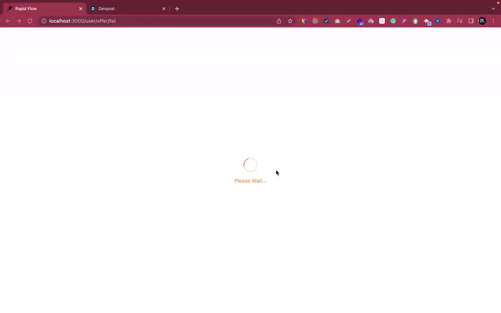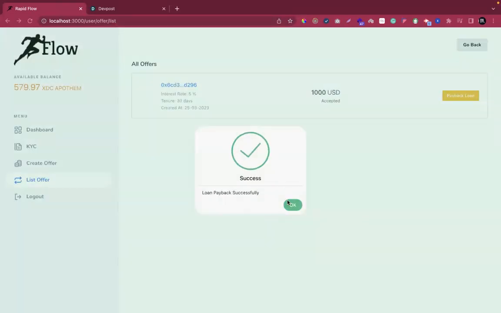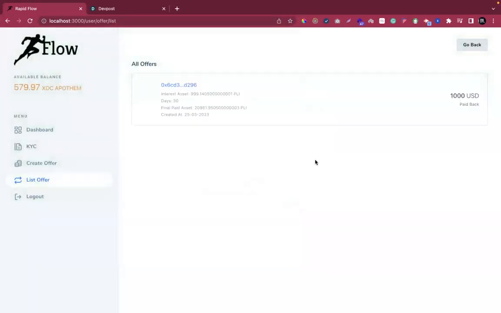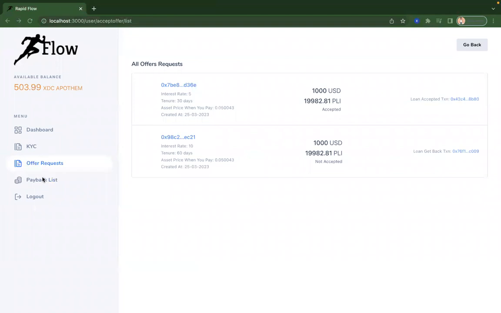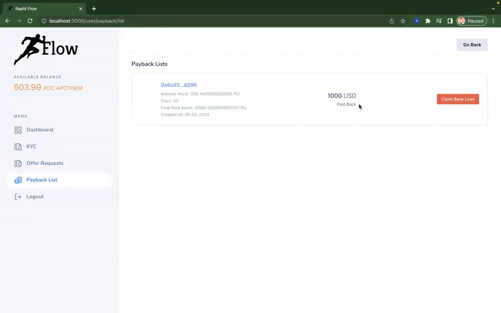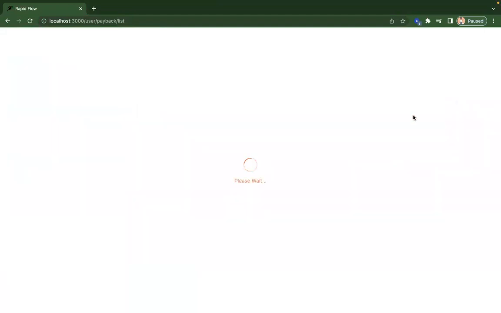With all this, payback on time, the credit score of the borrower will be calculated. We also have machine learning in the back end, which will calculate it. If you look at it, there is an interest rate of 999 for the period of 30 days, final paid as 20,981 PLI, right? And this will be the one which the lender will be able to receive. I'll go to the payback list where it shows that I can claim back this amount, right? Just say claim back loan.